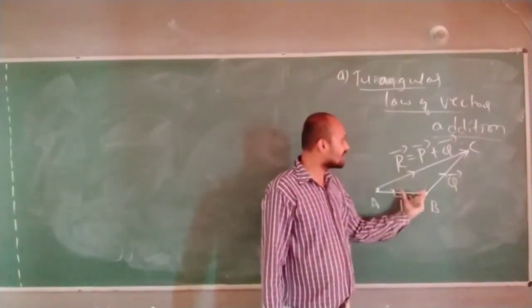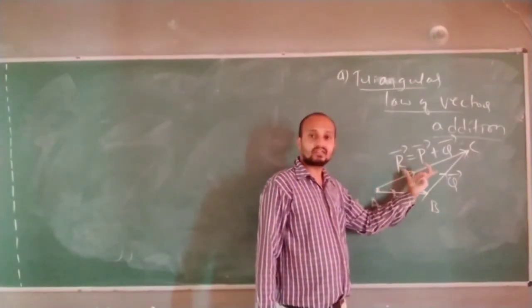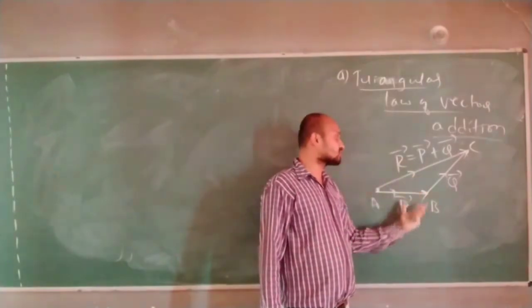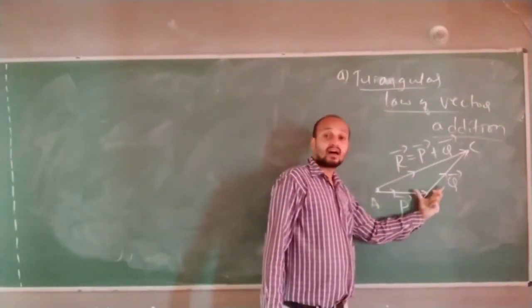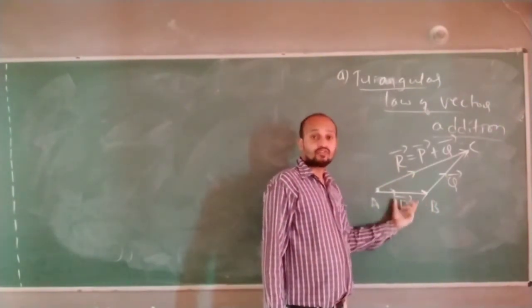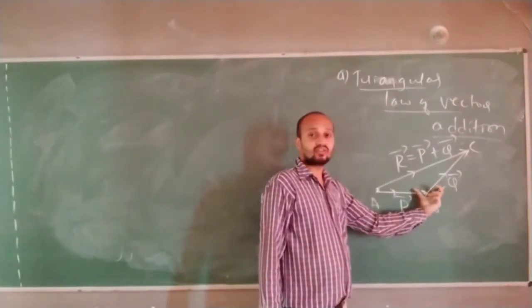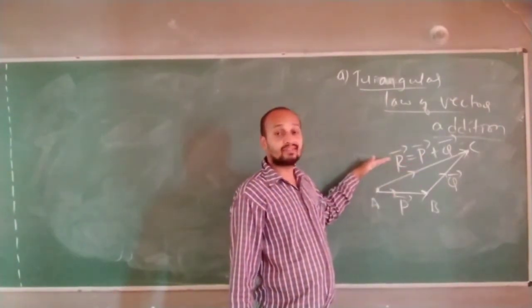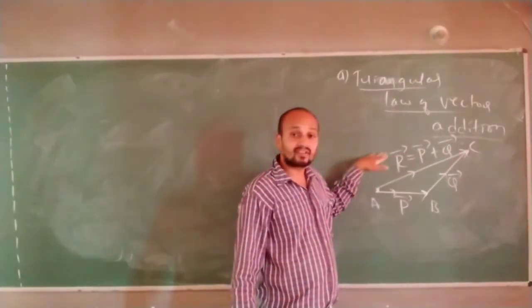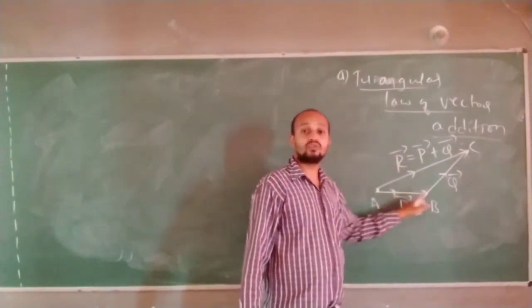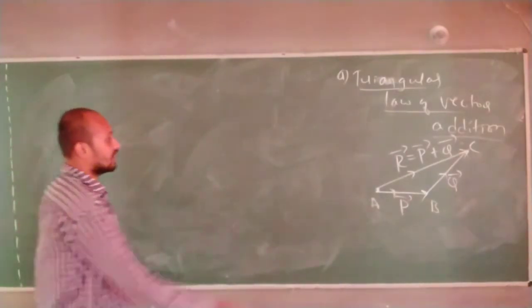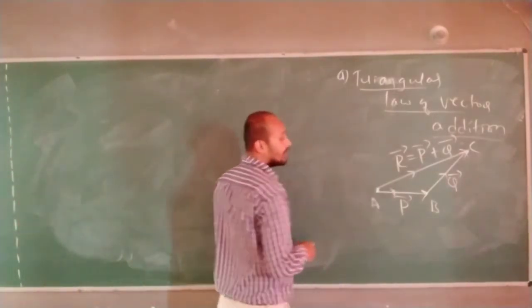So resultant means addition. Generally, for adding vectors we call it the resultant. The resultant of these two vectors is the sum of these two vectors. If two vectors represent two sides of the triangle in the same order, the third side of the triangle, which is in opposite order, will represent the resultant of these two vectors. This is the triangle law of addition. Correct now? Here you can write R is equal to P plus Q.